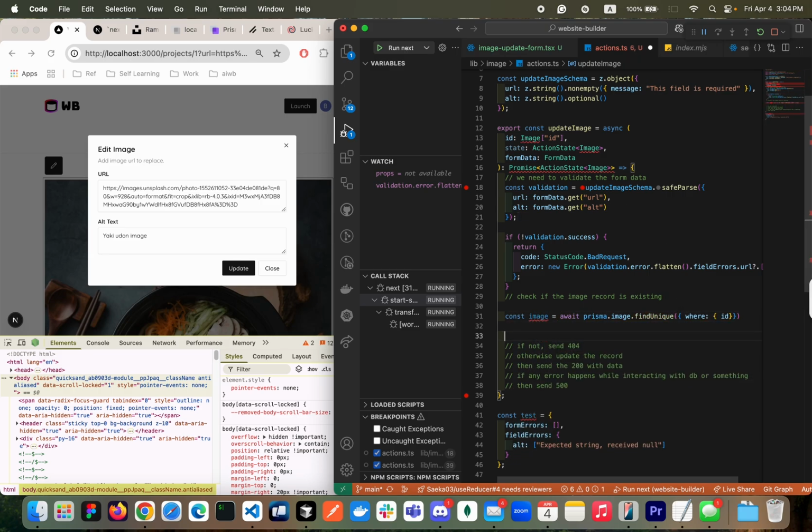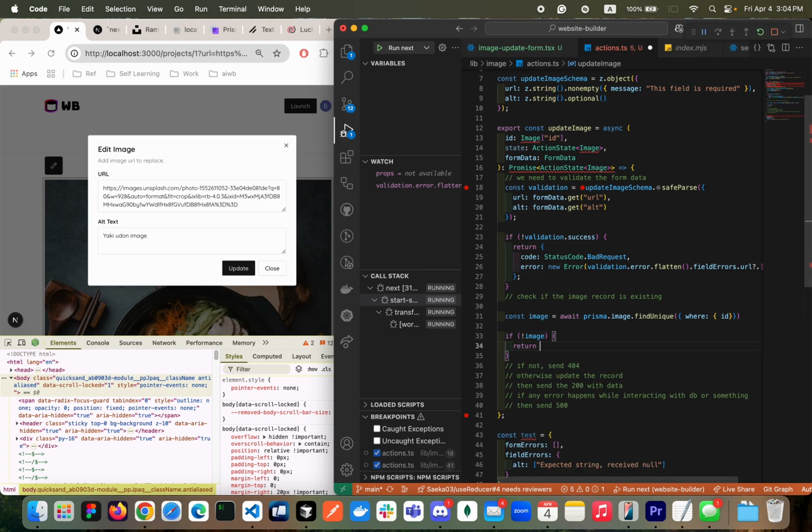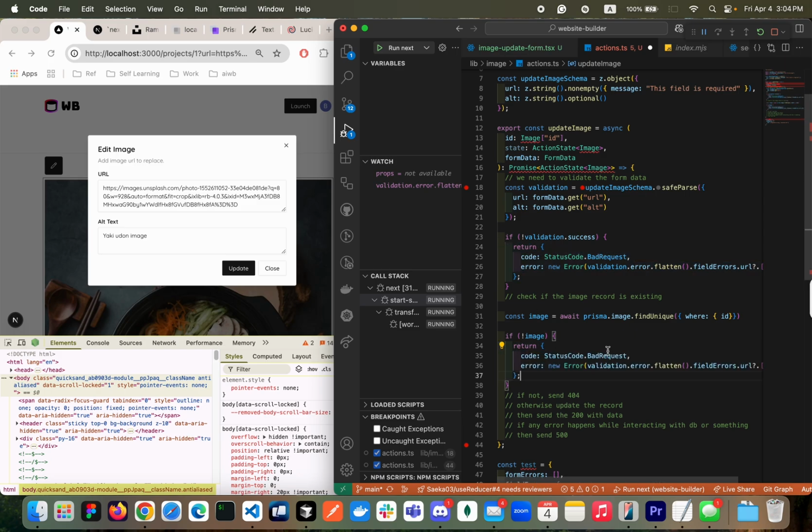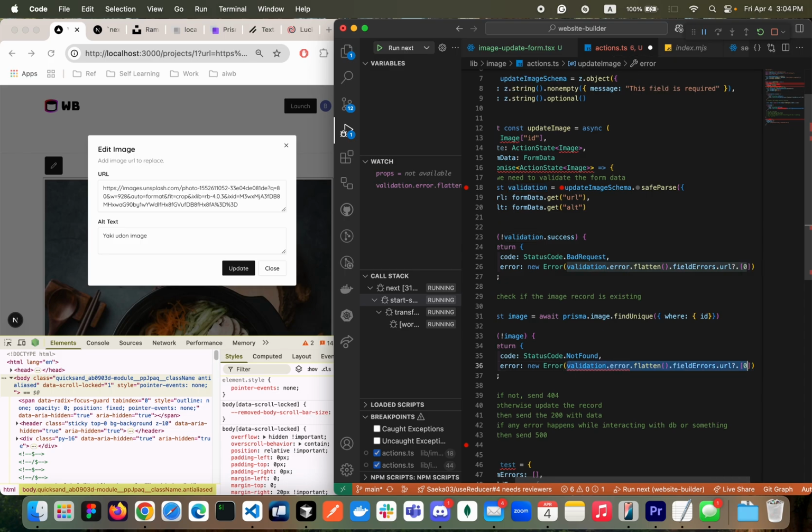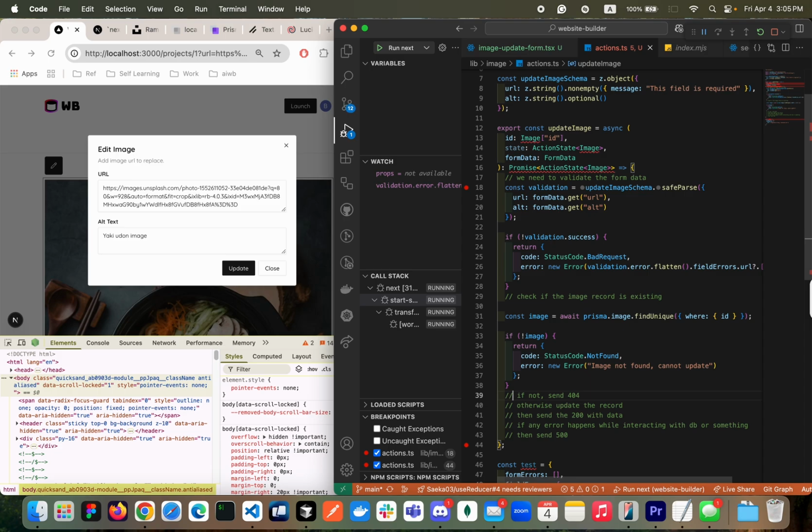If image does not exist, then what it means, something is wrong. We need to let client know that we could not find the record, and then error will be image not found, cannot update.